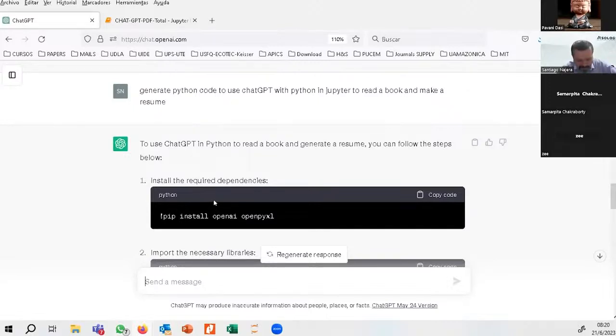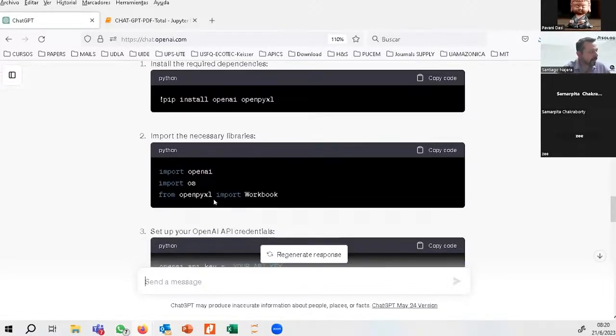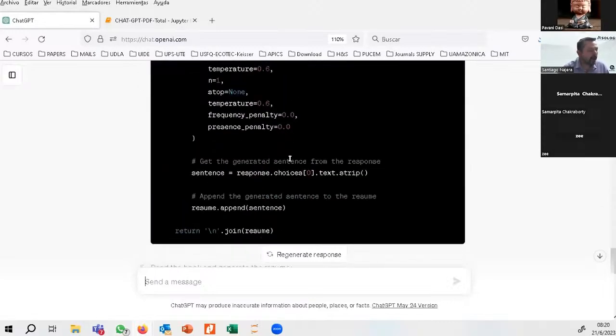So the program will guide me on how to write the code. For example, here it explains what I should install in the system, how I will code the OpenAI part, and then how I will summarize this text, and finally I will get the results.